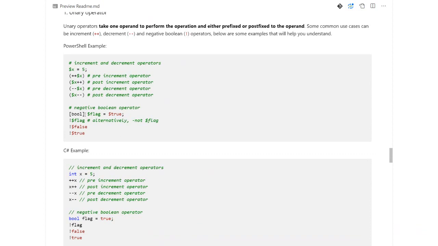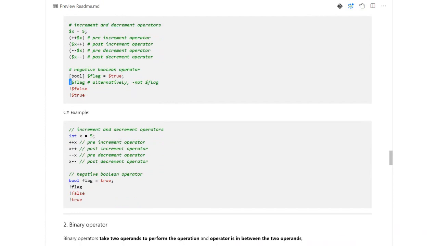In PowerShell, once we define a Boolean value, like I have defined a variable flag with true, I can simply use the exclamation operator to negate this Boolean value. If it is true, it will return false, and if it is false, it will return true. This is what a unary operator is.